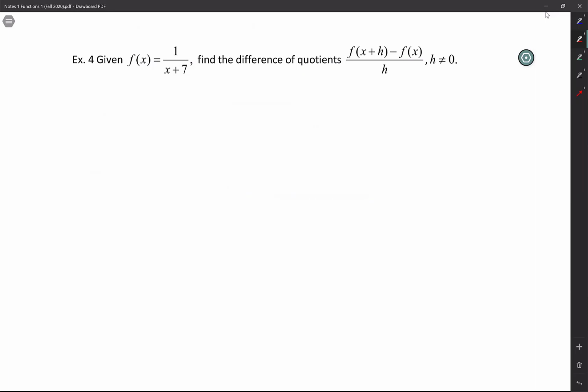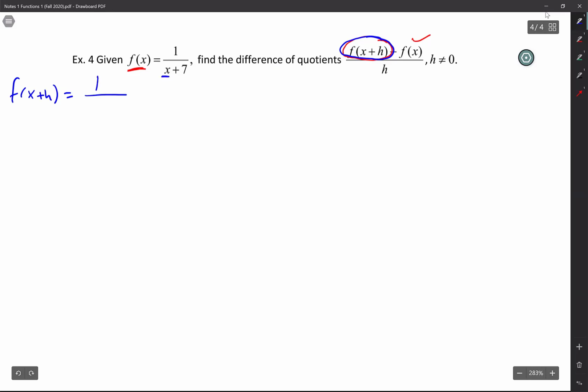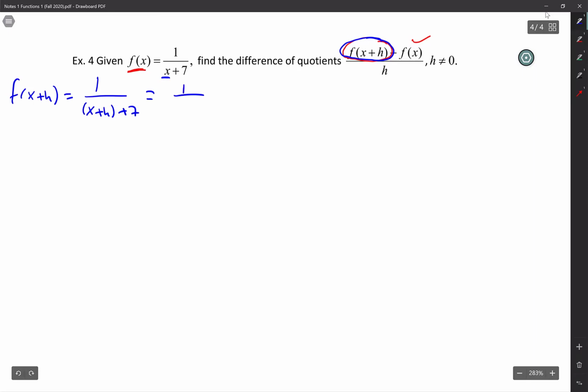So just listen. I already have f of x. This is my function. What I need is an f of x plus h. Let me write this in blue. f of x plus h is equivalent to 1 over, wherever there's an x, I'm going to write x plus h, plus 7. There's nothing in front of the parentheses, so I can just drop the parentheses. So there it is, 1 over x plus h plus 7. That's my f of x plus h.